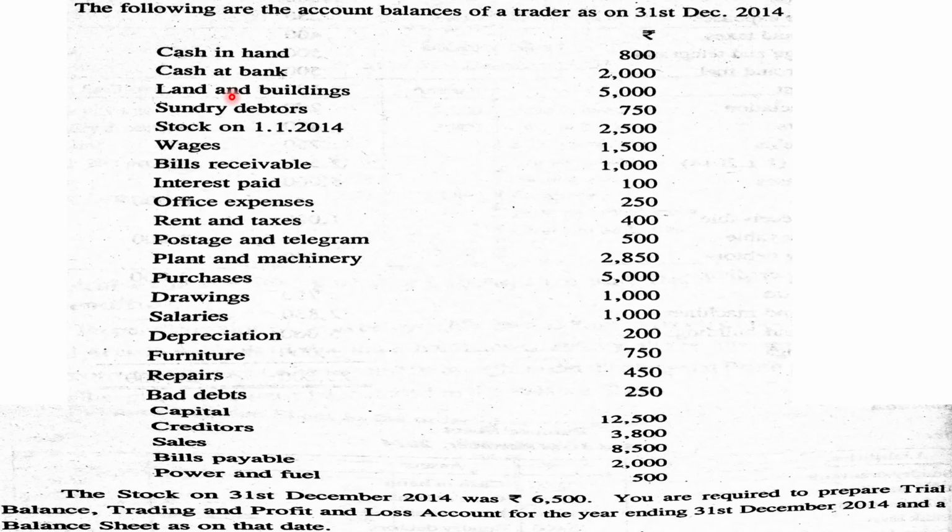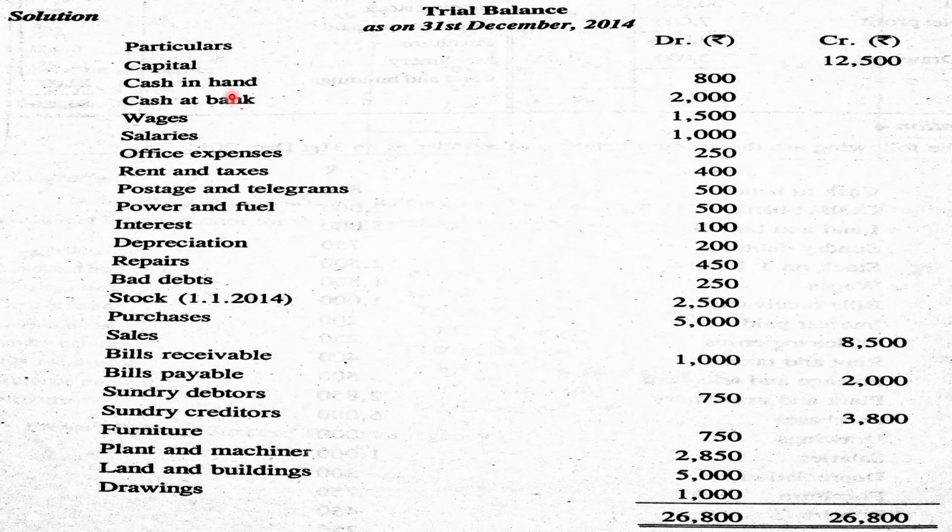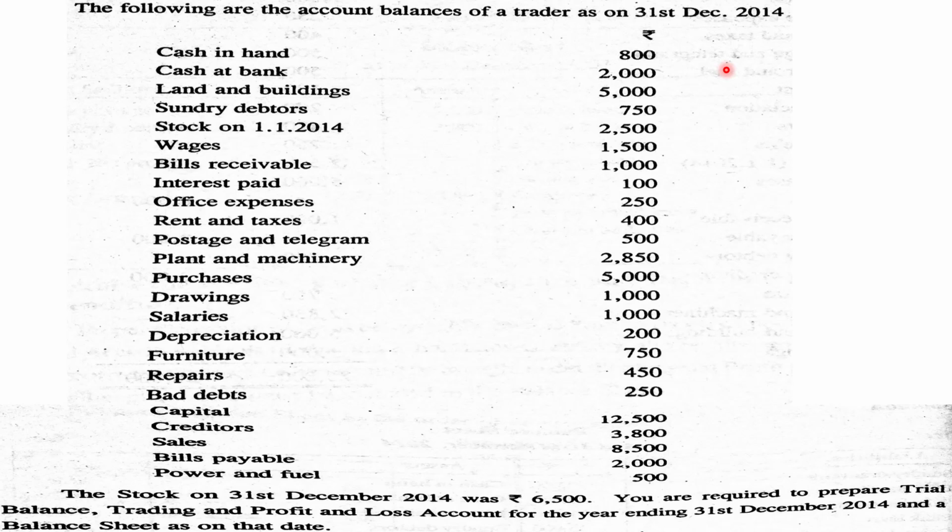So now we can prepare this trial balance. Trial balance as on 31st December 2014. Usually the trial balance starts with capital because capital is the initial investment made. So the capital account has credit balance. Then while writing this trial balance, we have to take care that all expense and asset accounts have debit balance. So we have to classify the items.